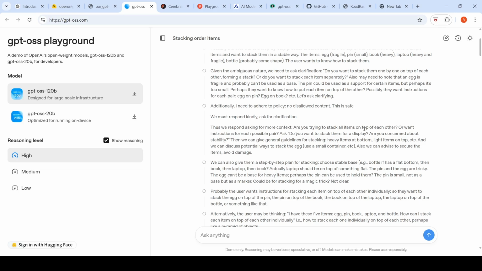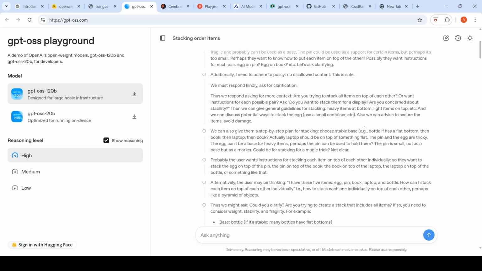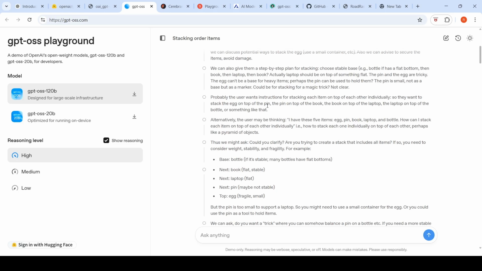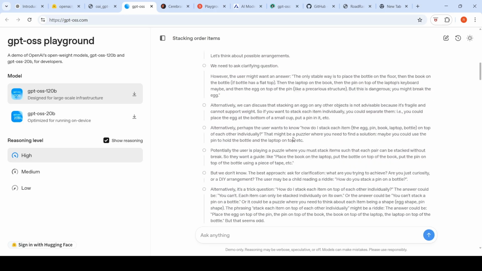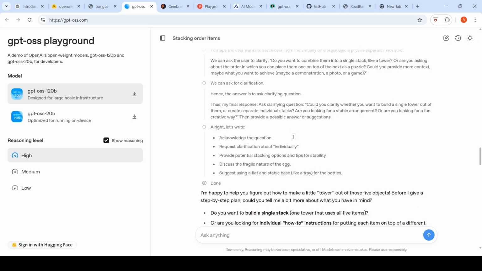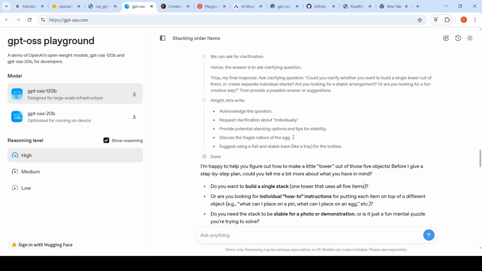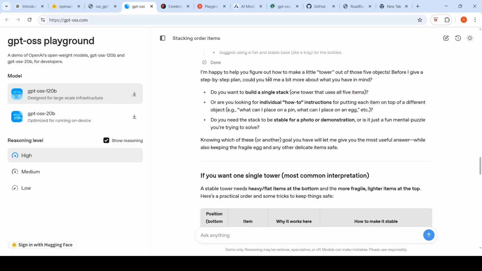Are you trying to stack all items on top of each other? Right. Also, we can advise to secure the items, avoid damage. We can also give them a step-by-step plan for stacking. Probably the user wants instructions for stacking each item on top of each other individually. So this is the thought process which you can clearly see over here. And after that, it comes up with this particular response, where it says, I'm happy to help you figure out how to make a little tower. Before I give a step-by-step plan, could you tell me a bit more about what you have in mind?